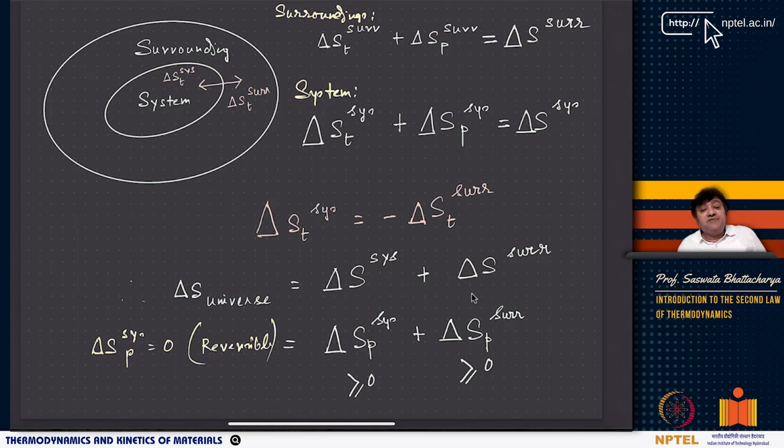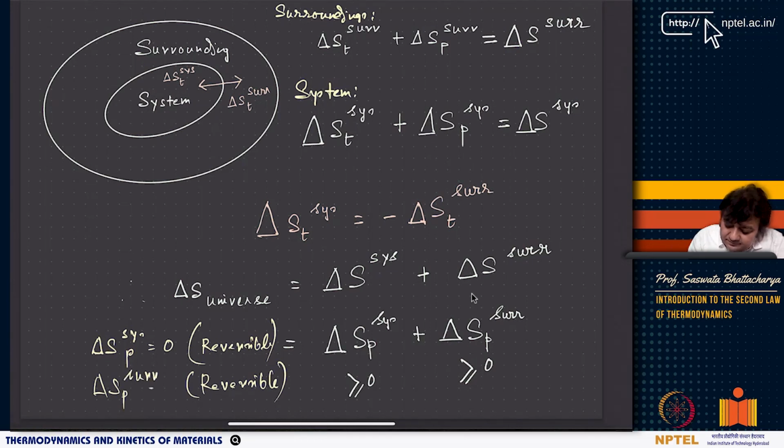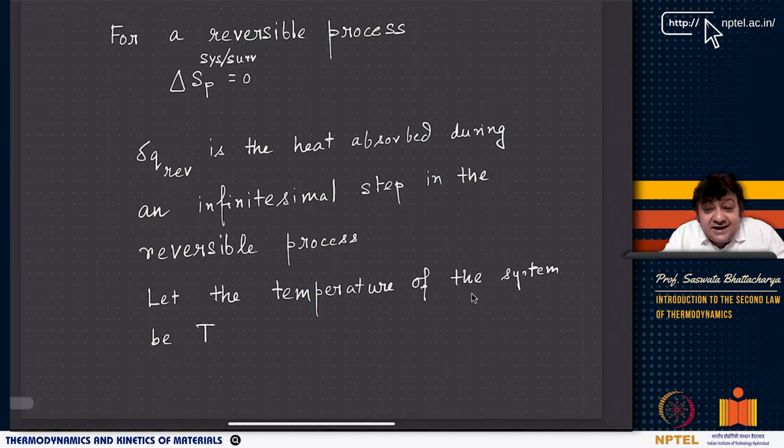Now remember, if a reversible process is occurring within the system, it does not necessarily mean that a reversible process is occurring within the surroundings also. However, what I am telling is, if it is reversible, then that is the only case when the delta S production term is 0. Otherwise, delta S production terms are going to be greater than 0. And that basically describes the natural direction of the process for a given system and surroundings.